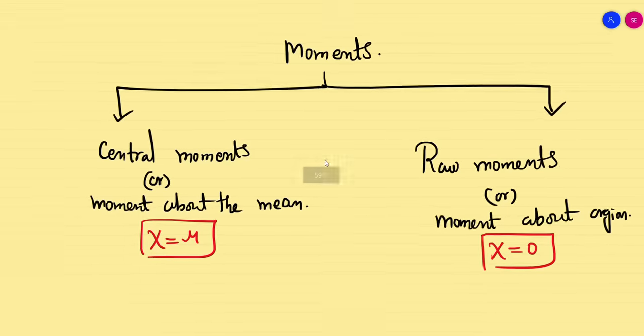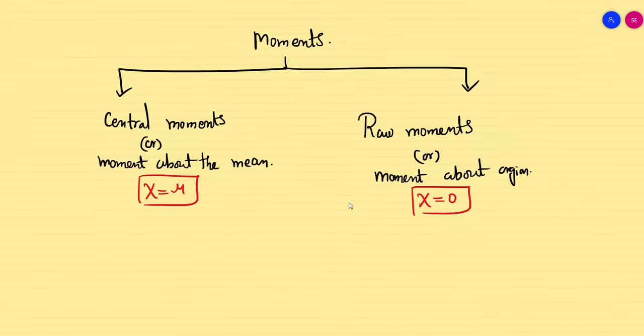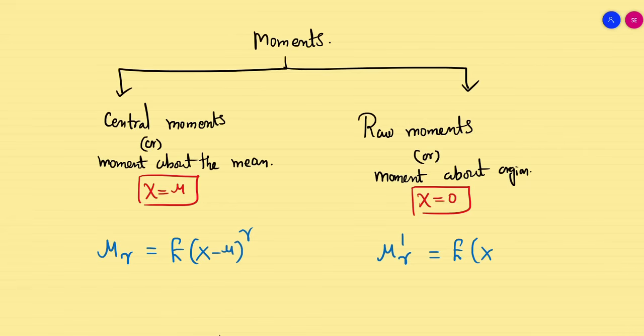So the central moments, I am going to give the notation mu r. The raw moments, I am going to give the notation mu r dash. So it is nothing but expectation of x minus mu whole power r. Here simply expectation of x power r, because here mu, here it is 0.